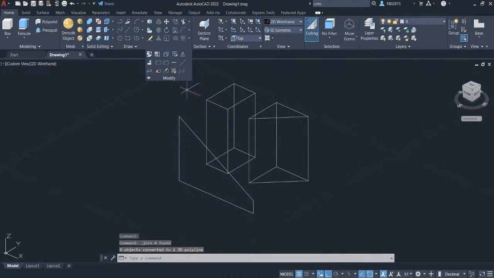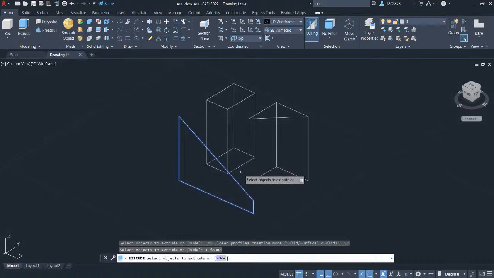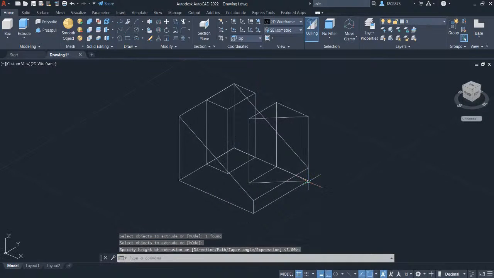We are going to extrude now this sketch, and to do that, select Extrude in the Modeling Panel, left click here on the sketch, and press Enter. Hover your crosshair here to connect this extruded part, and left click here to this endpoint.